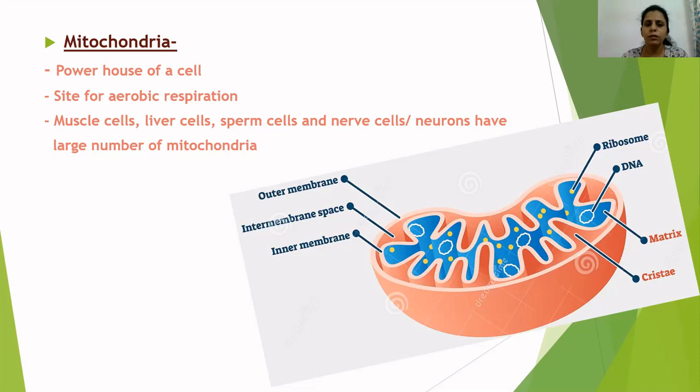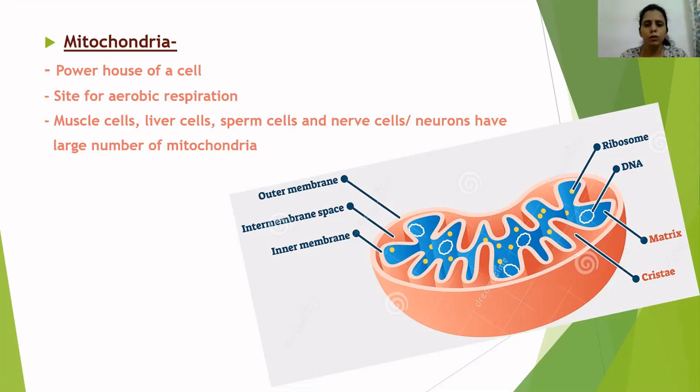Sperm cells, now you know that once the sperm cells are delivered in the vagina of a female, the sperm cells have to pass through the entire uterus and reach till the fallopian tube. You have studied this in your lower grades, grade 7. So the sperm cells have to swim very fast. In order to swim very fast, they require energy. Again, the tail of the sperm has a large amount of mitochondria in it.